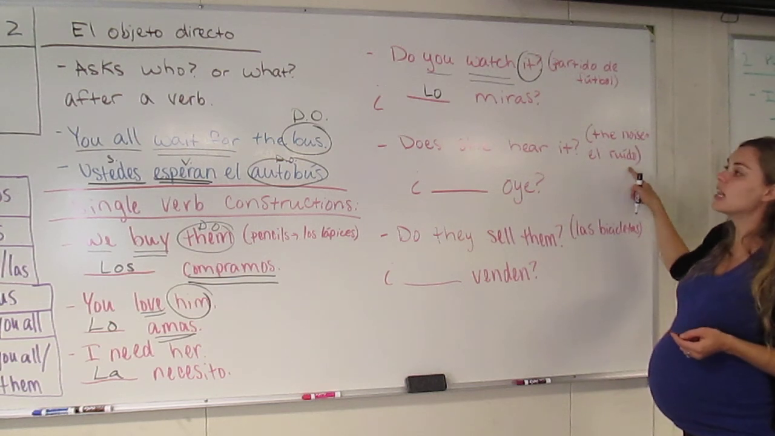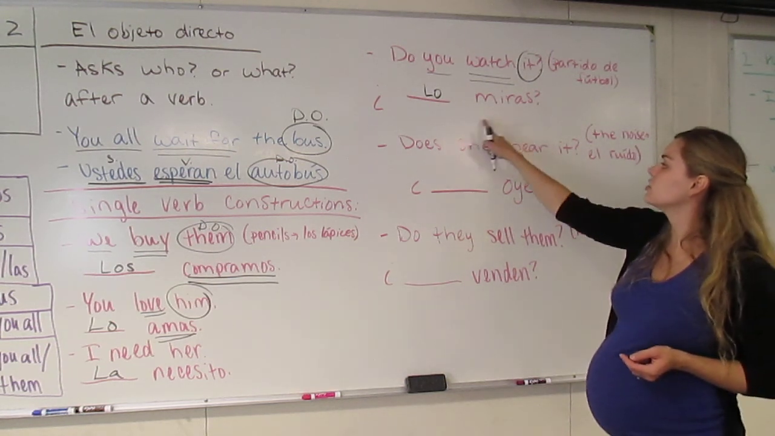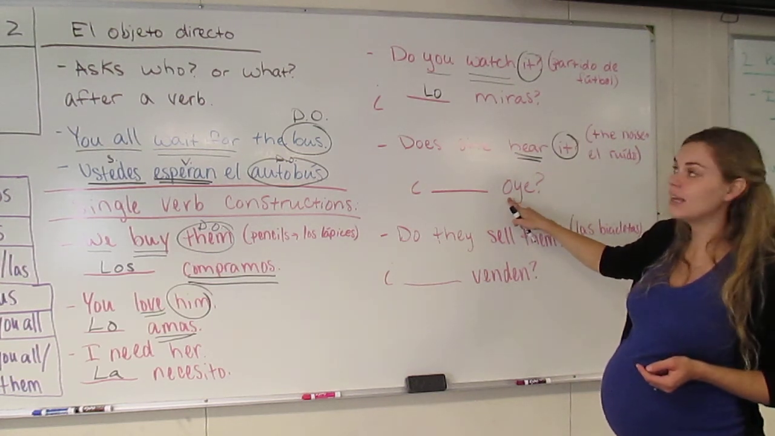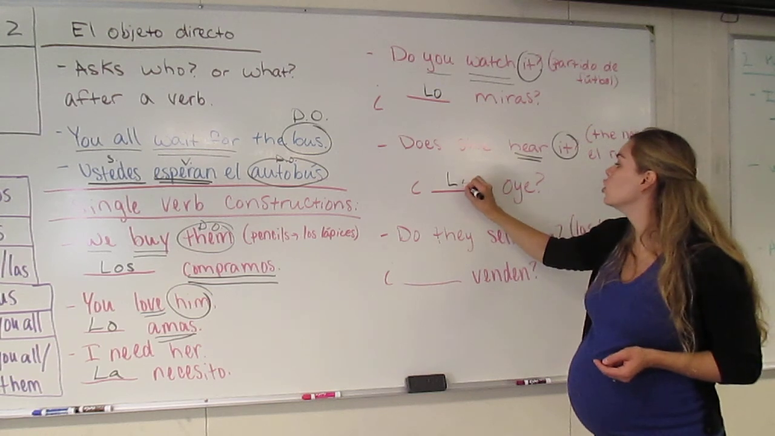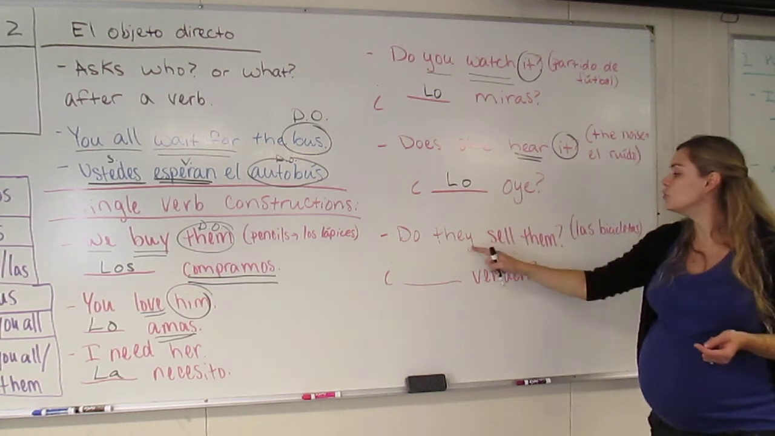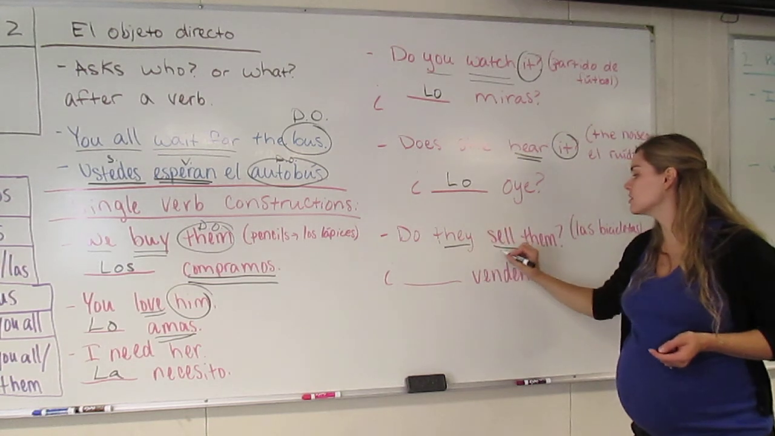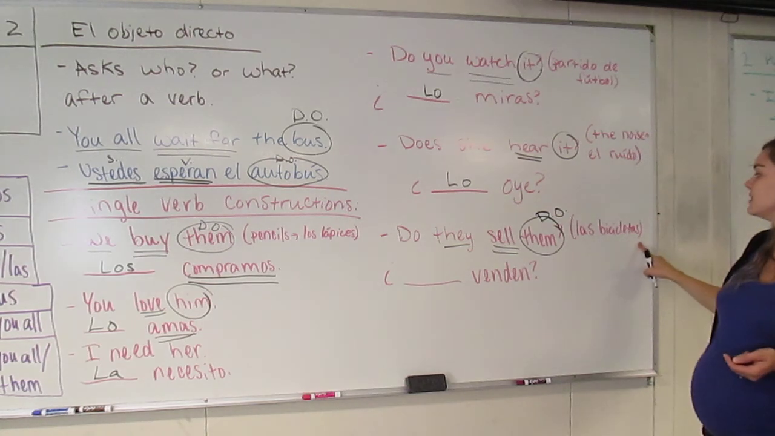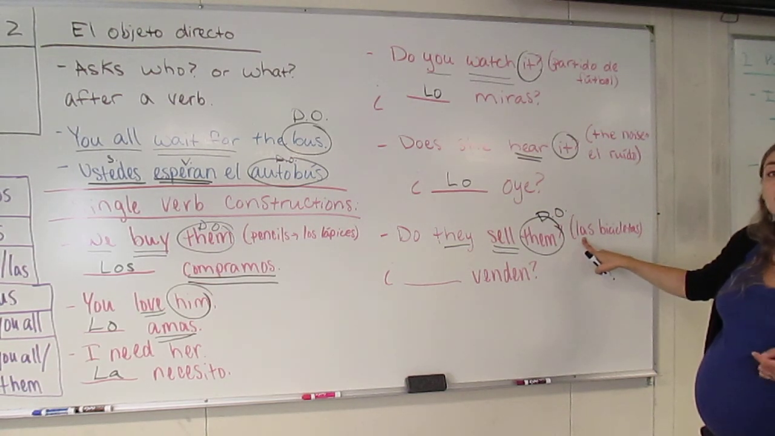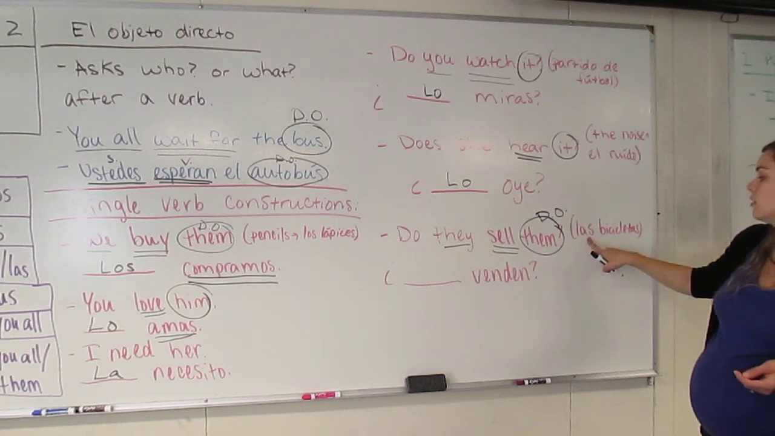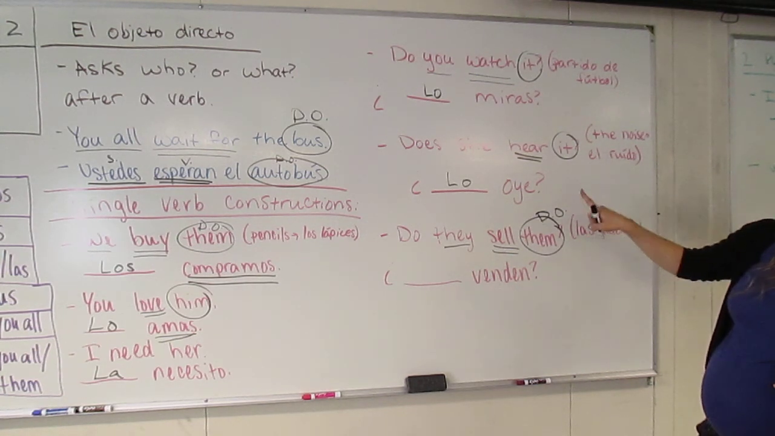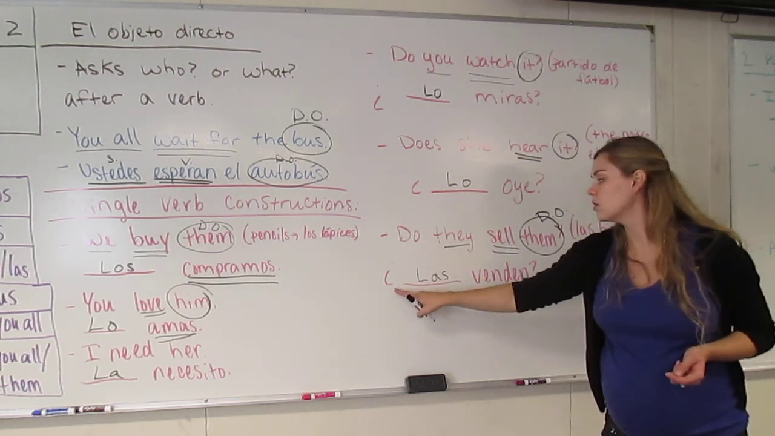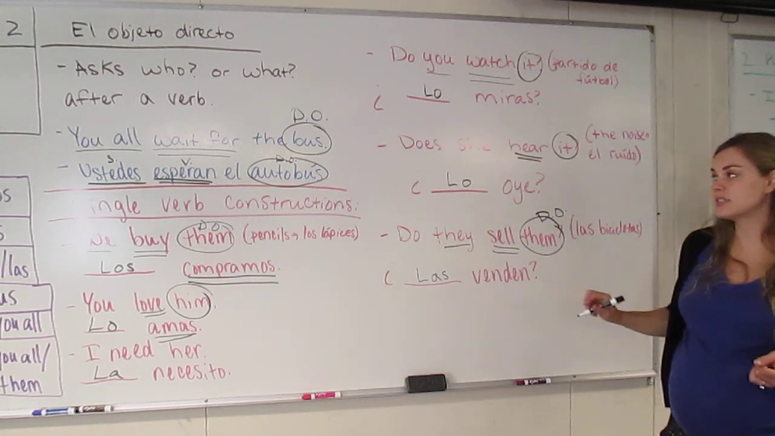Does she hear it? The noise, el ruido. Here is going to be conjugated. It agrees with she. This is the verb. It is the direct object. Oye is the word for she hears. So we say, lo oye. And do they sell them? They is the subject. Sell is the verb. Them is the direct object. In this case, we're going to talk about las bicicletas. Now we need a feminine plural substitute. A feminine plural direct object would be las. Las venden, or las venden ellos is how you would say it.